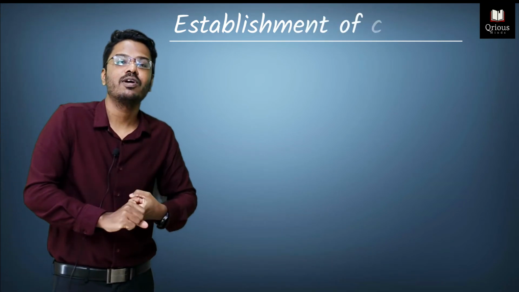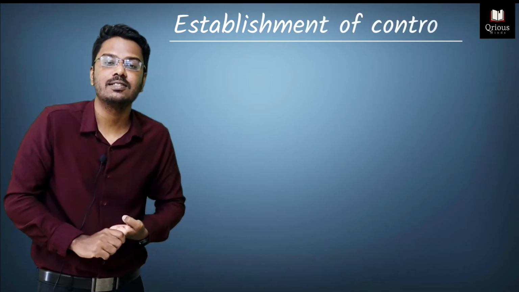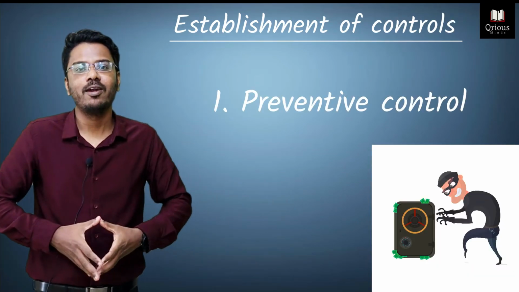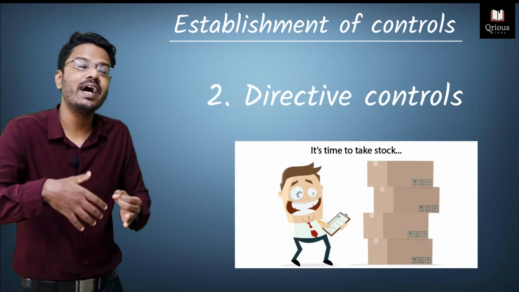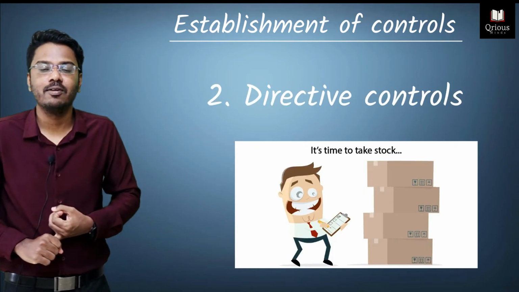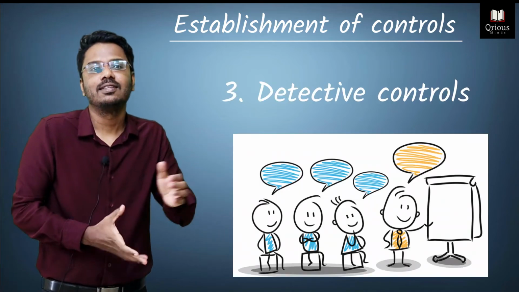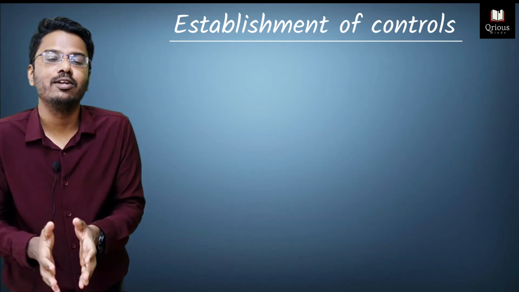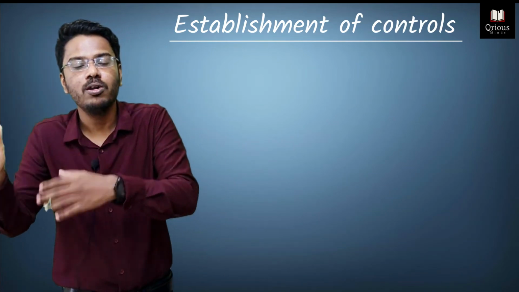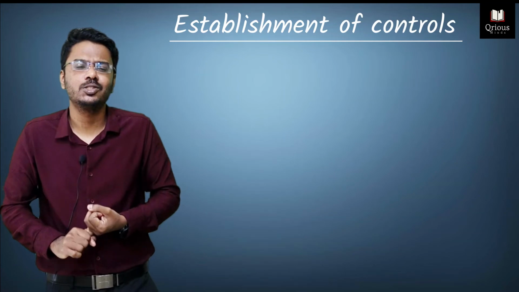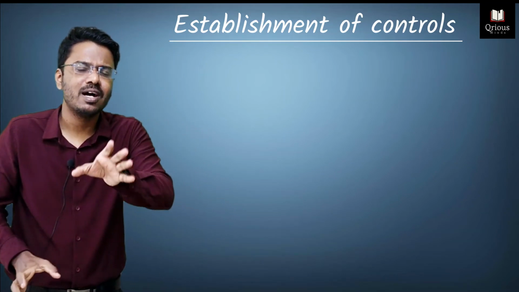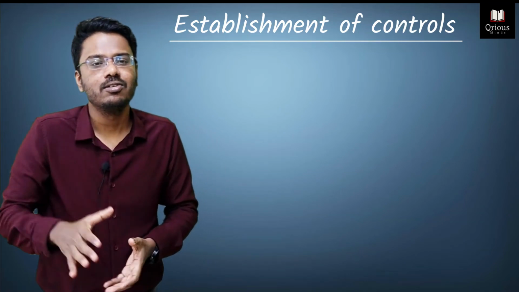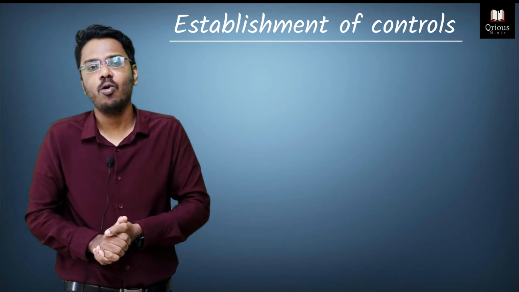In the establishment of controls, there are several controls that we have discussed. The first one is preventive control. Preventive controls prevent the happening of an unwanted event. Directive controls guide the happening of a certain event. Detective controls detect the happening of a certain event. So just by the name, you can identify what job each control does. So preventive controls, directive controls, detective controls, and compensatory controls are some of the controls that the management can employ in managing the risk of fraud in an organization.